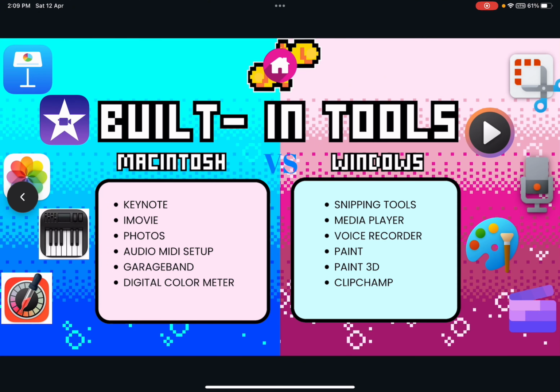Compared to Windows, Windows has the Snipping Tool, which is used for screenshots. Windows has Media Player to play MP3 and MP4, and Voice Recorder to record voice, Paint and Paint 3D to sketch and manipulate basic 3D objects, and lastly Clipchamp, which was recently added as a built-in tool in Windows 11. It is video editing software.